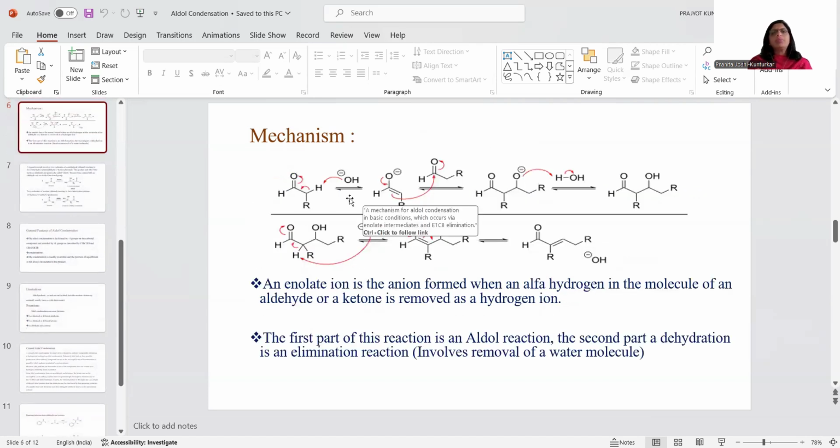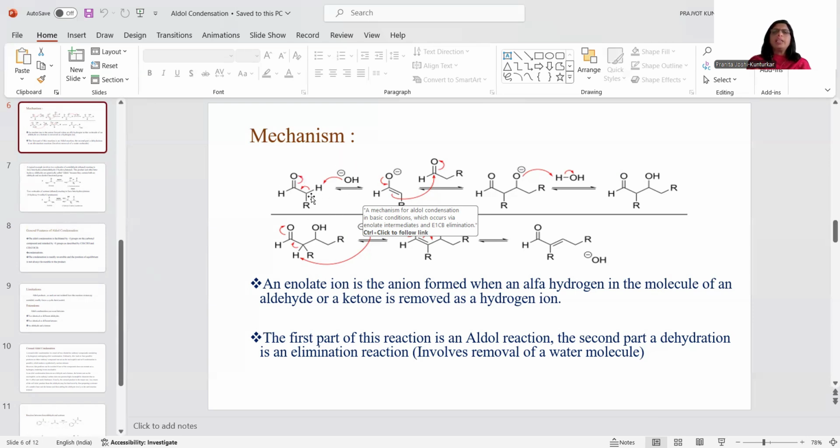See here, this is the first step of this reaction. This is OH minus ion, which is acting as a base, and this is the carbonyl group. This is the alpha carbon. So this OH minus ion, acting as a base, is taking a proton from this alpha carbon, which is alpha hydrogen. Because of that, these electrons are transferred in between carbonyl carbon and this alpha carbon. And as this carbonyl group is an electron withdrawing group, the electrons between carbon and oxygen move towards the oxygen. Therefore, this is the first step of this reaction.